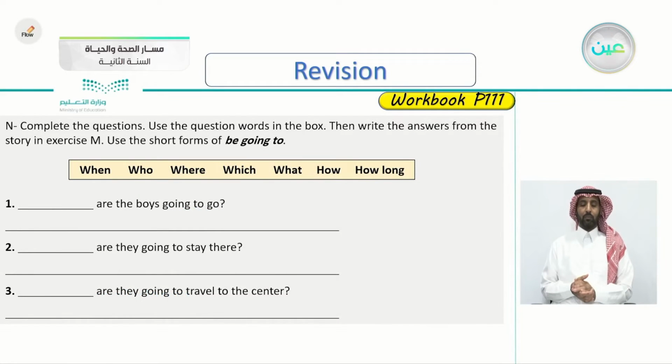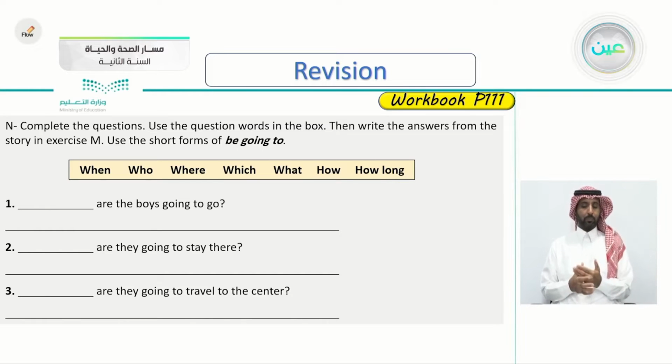Next exercise here, complete the questions on the same page 111. Complete the questions. Use the question words in the box. You can see here the question words: when, who, where, which, what, how, and how long. Then write the answers from the story in the previous exercise. Use the short forms of be going to. So whether you use when to ask for time, who for person, where for, very good, a place. So that indicates the answer.